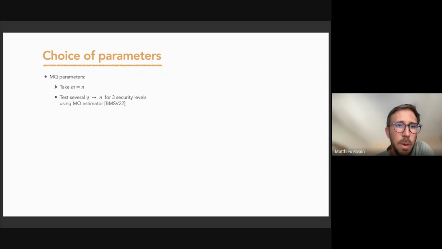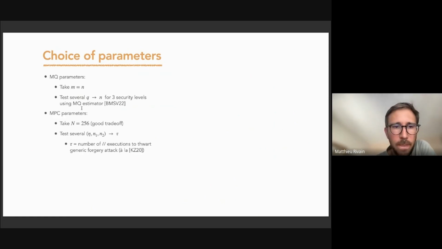So for the choice of the parameters, for the MQ parameters, we took a number of equations that is equal to the number of variables. And we tested several fields. And for each tested field, we defined the number of equations and variables to satisfy a target security level, and for that we used the MQ estimator.